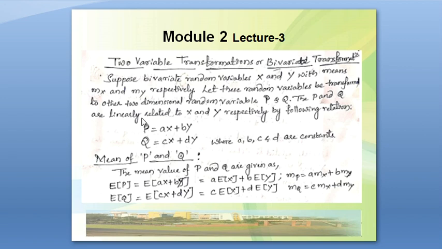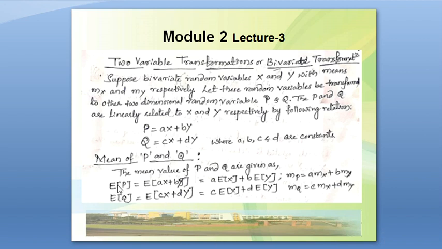Now whenever we assume in this way, the two random variables X and Y are related to the other random variables P and Q in a two-dimensional plane. So let's find the mean, variance, etc. of these P and Q. The mean value of P and Q is given by E of P and E of Q.